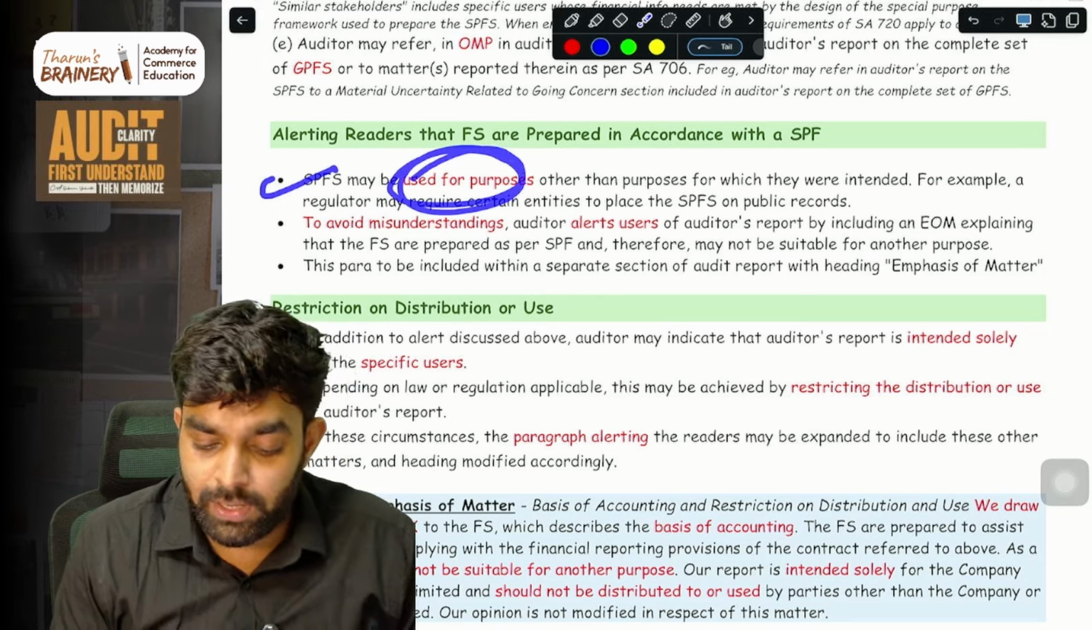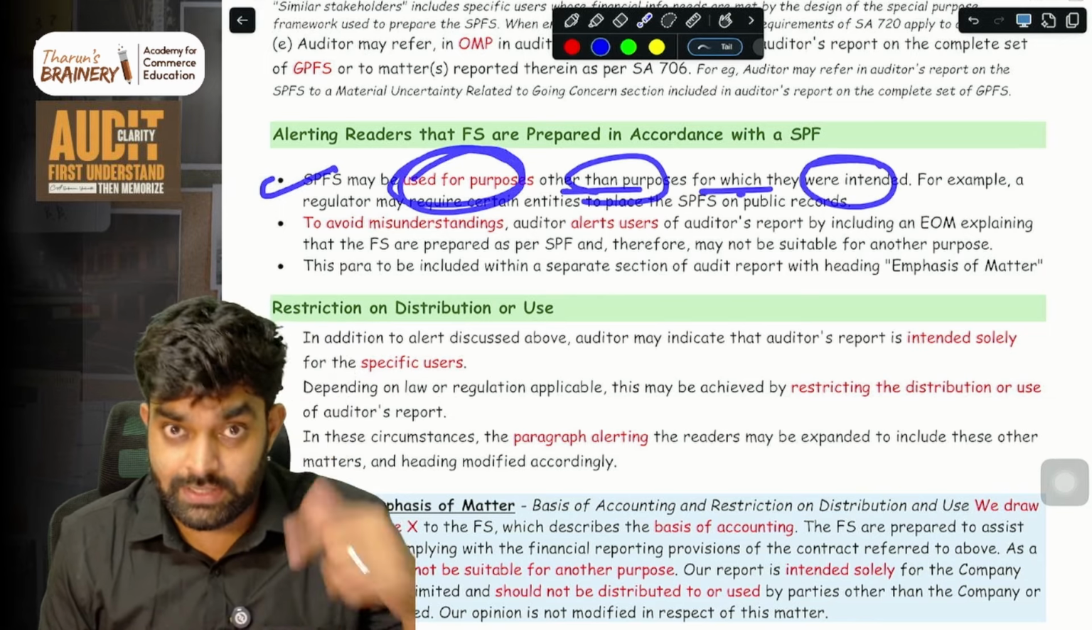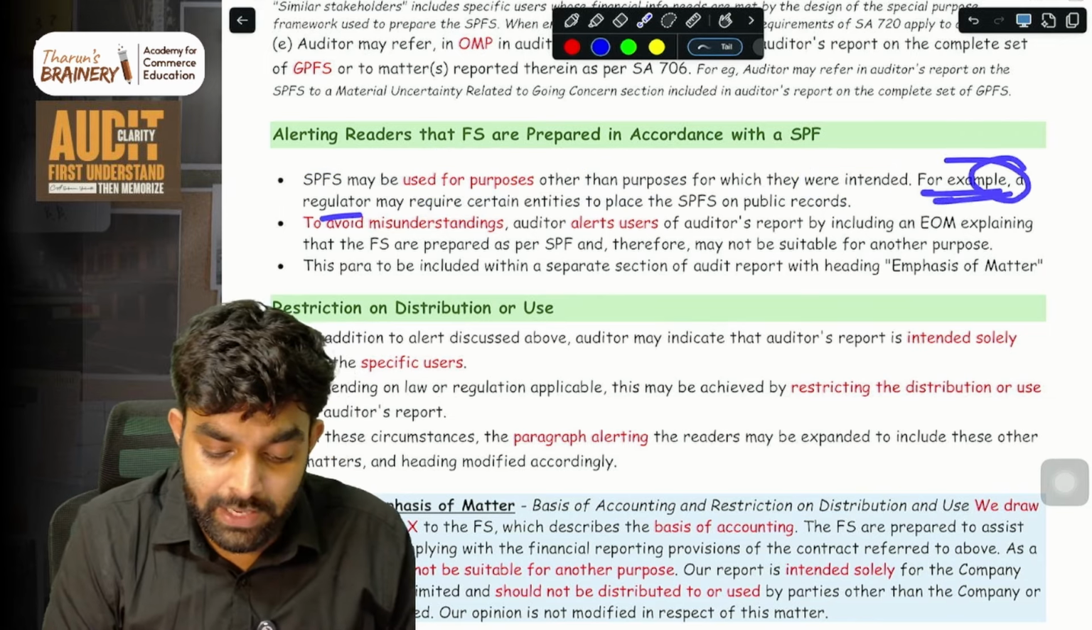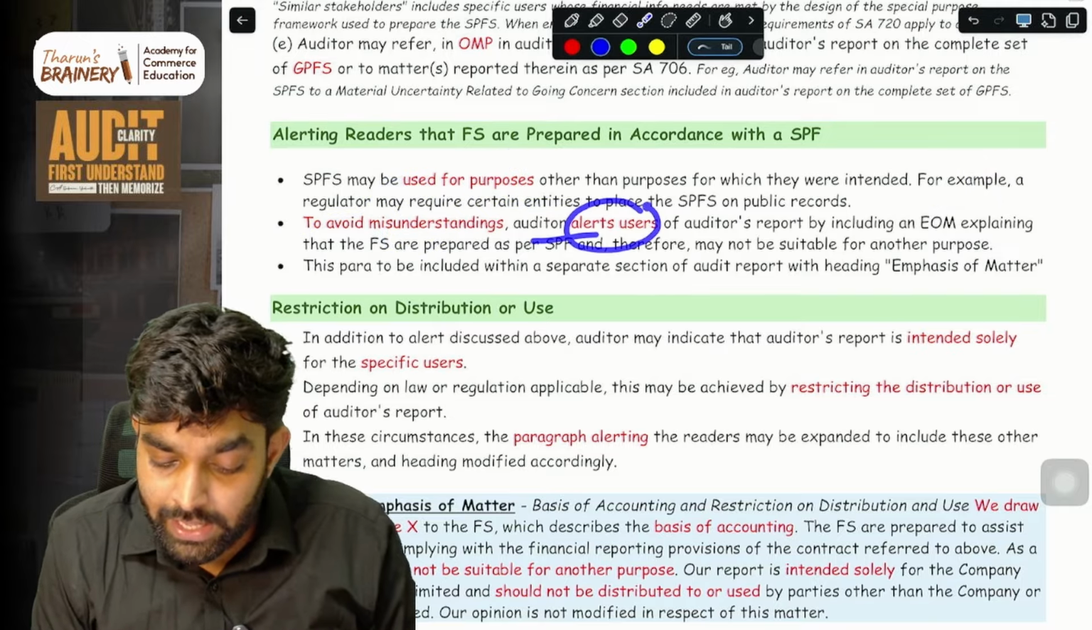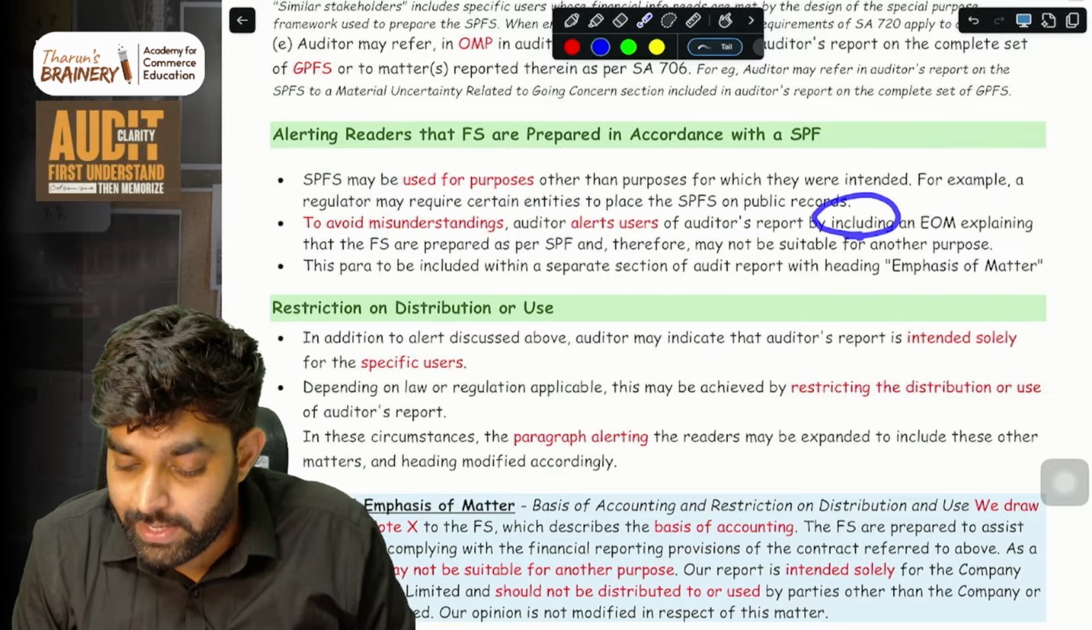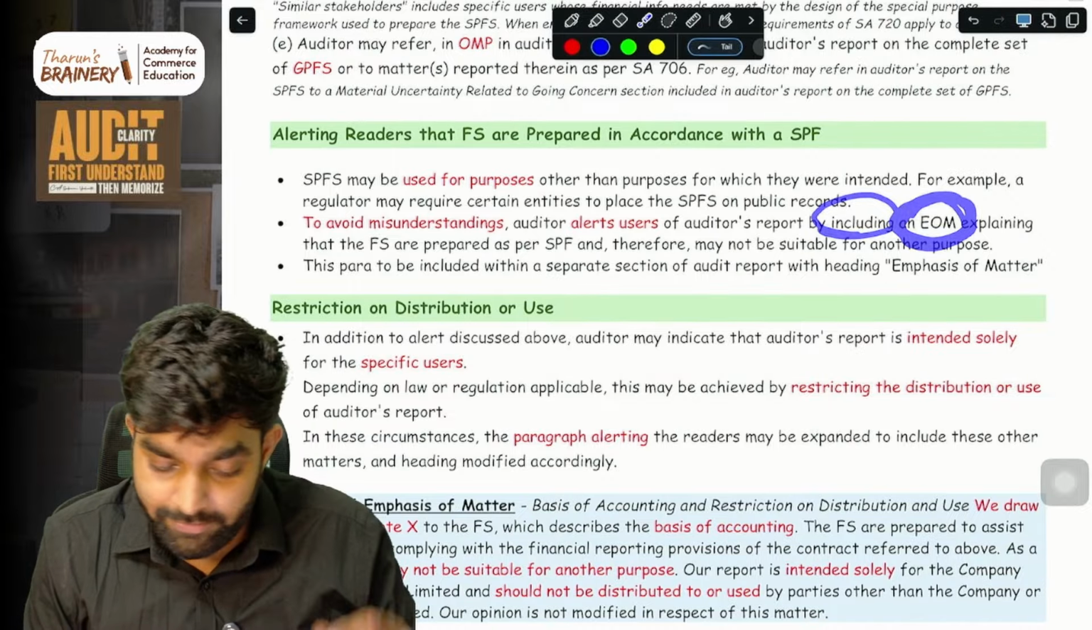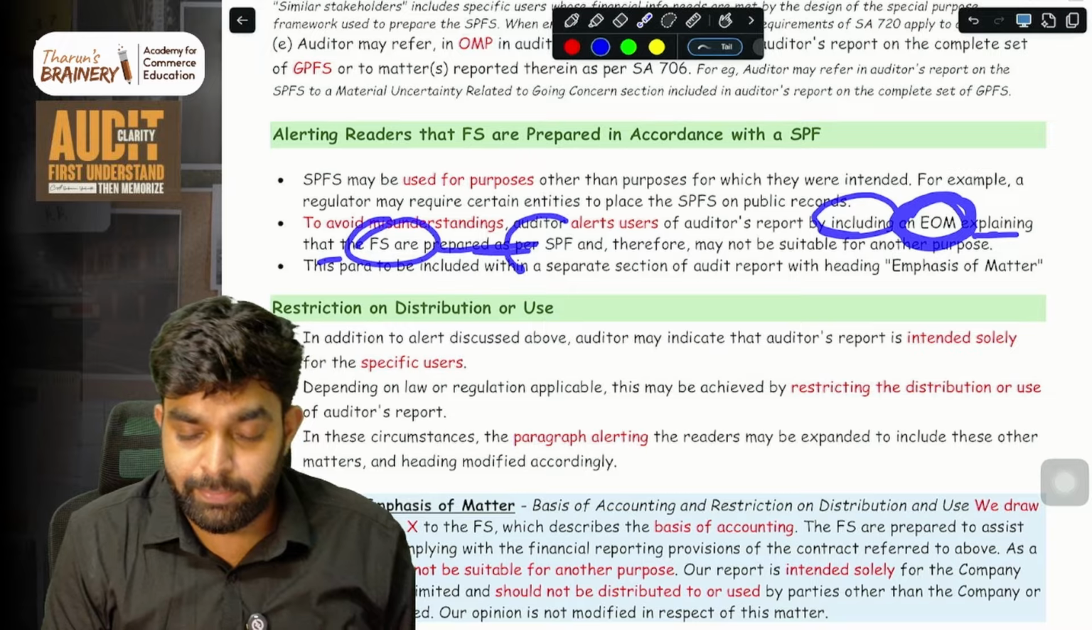SPFS may be used for purposes other than the purposes for which they were intended. Sometimes they may do that. For example, a regulator may require these things. So to avoid these misunderstandings, the auditor will alert the users of the audit report by including an emphasis of matter paragraph explaining that the financial statements are prepared as per SPFS.